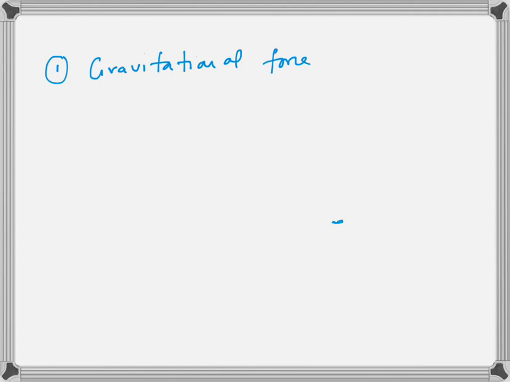See, any two objects in the universe which have mass attract each other. This is the law of nature. So if I have, for instance, two particles, this is particle A, this is particle B. What's a particle? Something whose size is 0, but that can have mass. So if mass of this particle is m1 and this is m2, then these two particles attract each other.